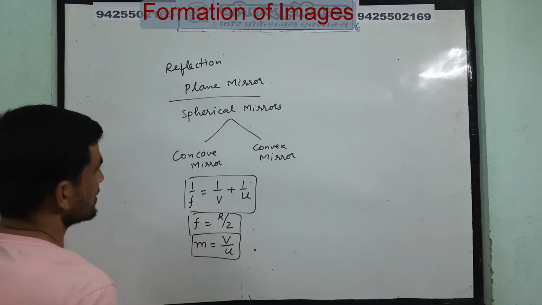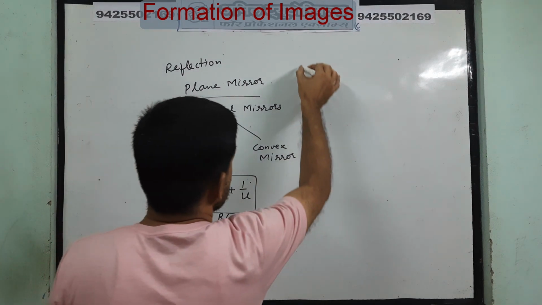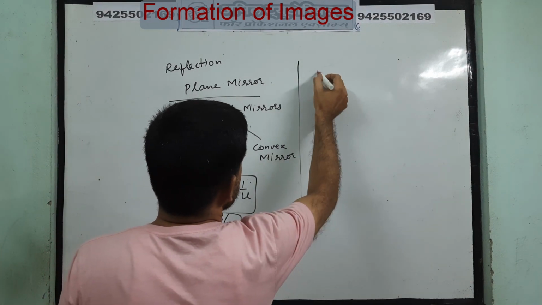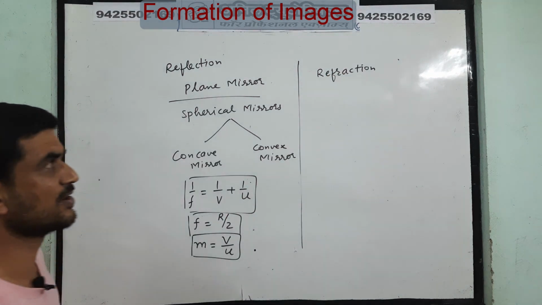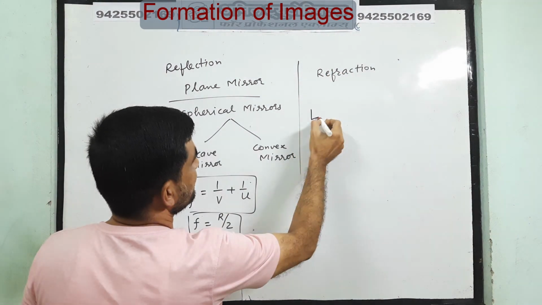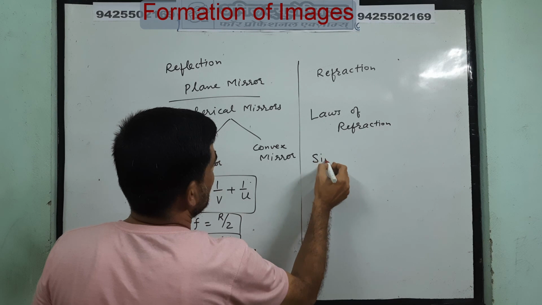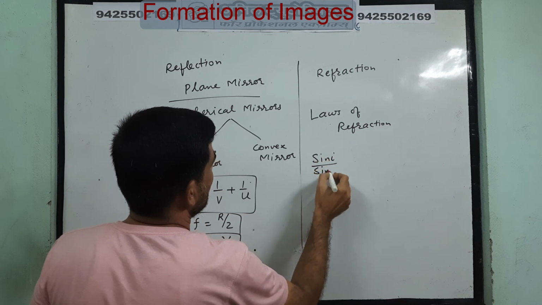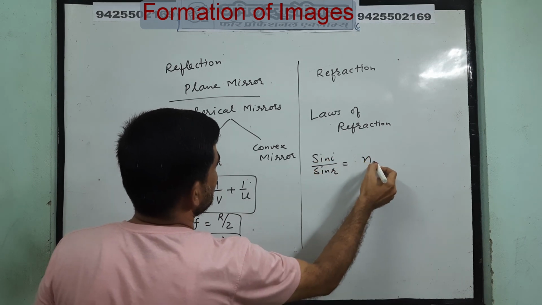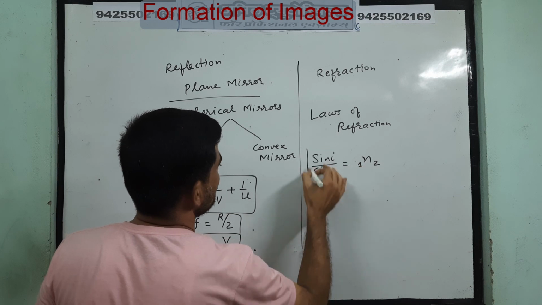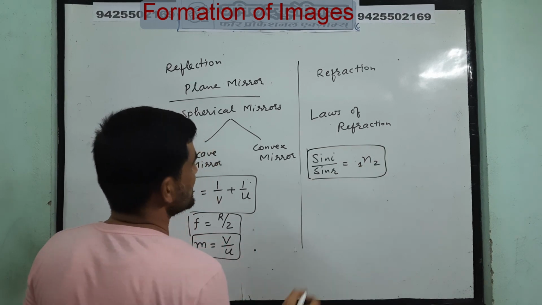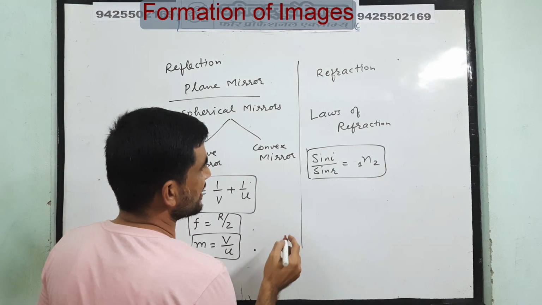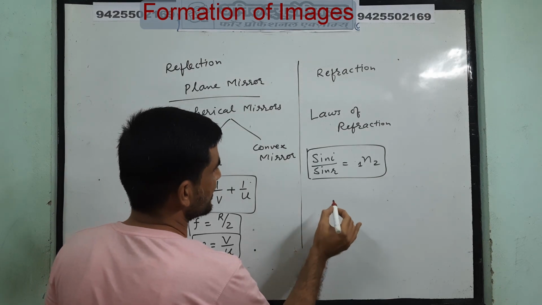Then we saw the concept of refraction. In basic refraction, the laws of refraction, there sin i upon sin r is equal to the refractive index of second medium with respect to first medium. Then we saw the concept of critical angle and total internal reflection.